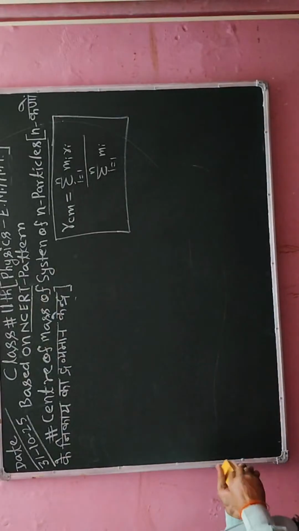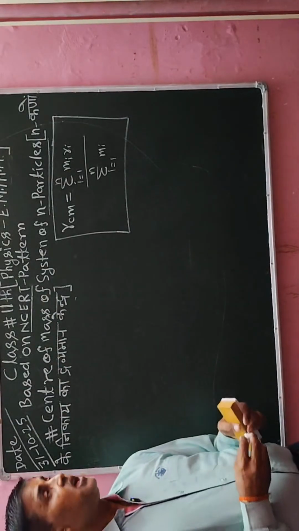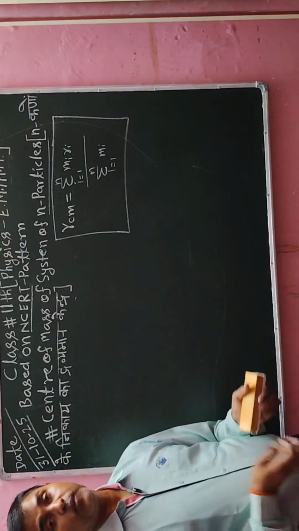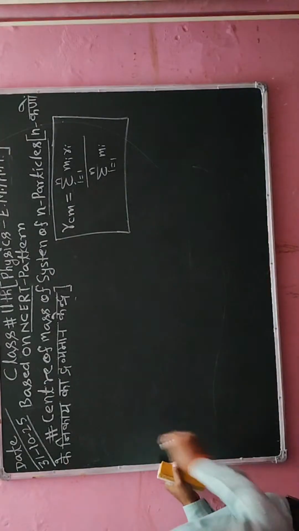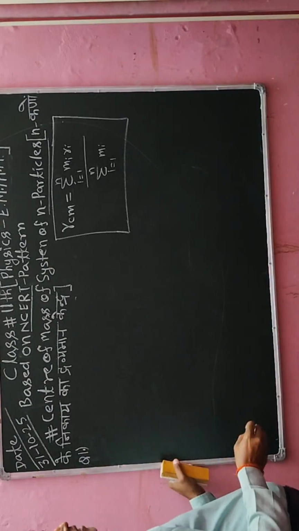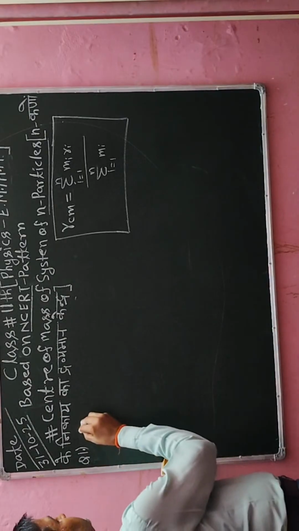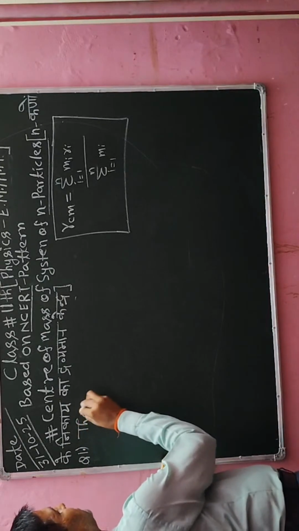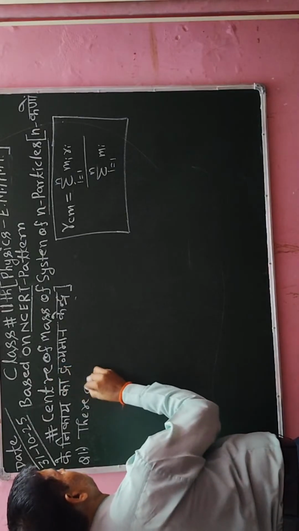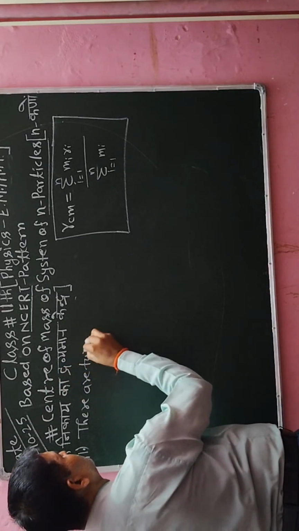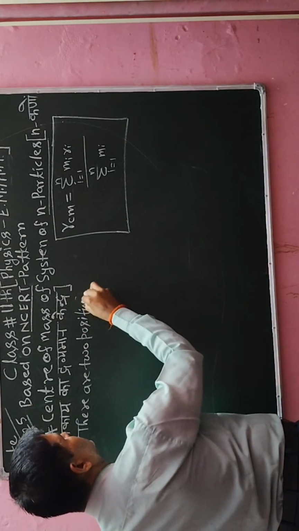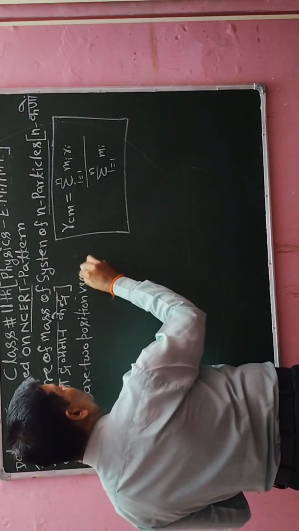Now I will write one numerical and you concentrate here, and in that numerical I will use this concept to evaluate the center of mass of the given particles. So here I am going to write one numerical and you concentrate here. Now there are two position vectors.